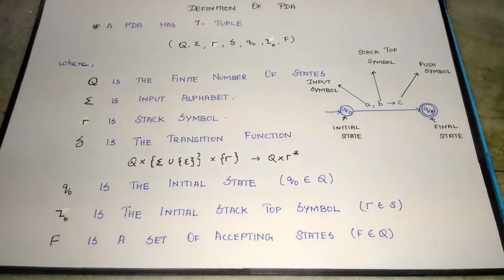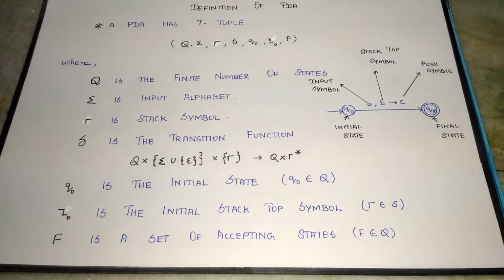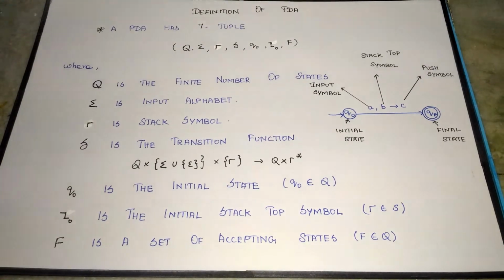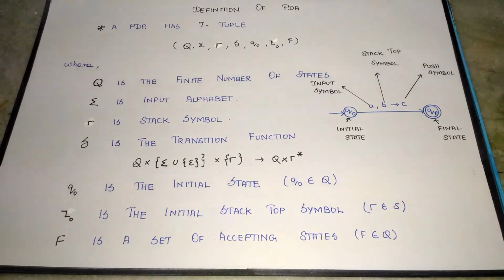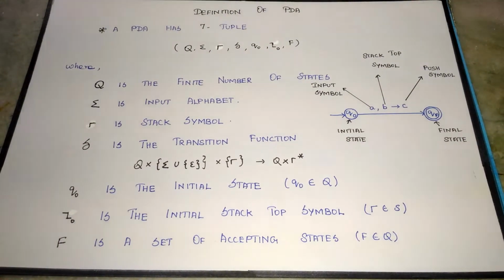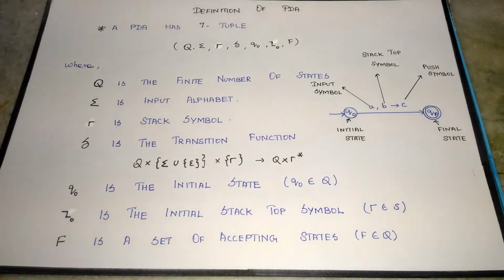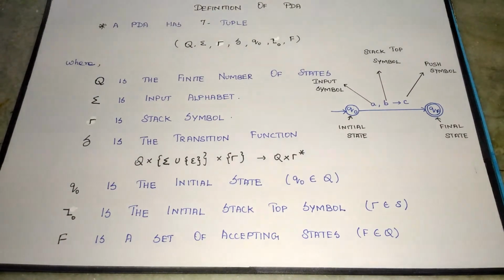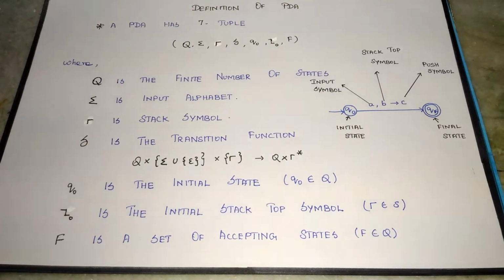Tau is the stack symbol, which is used for stack operations. Delta is the transition function, which maps